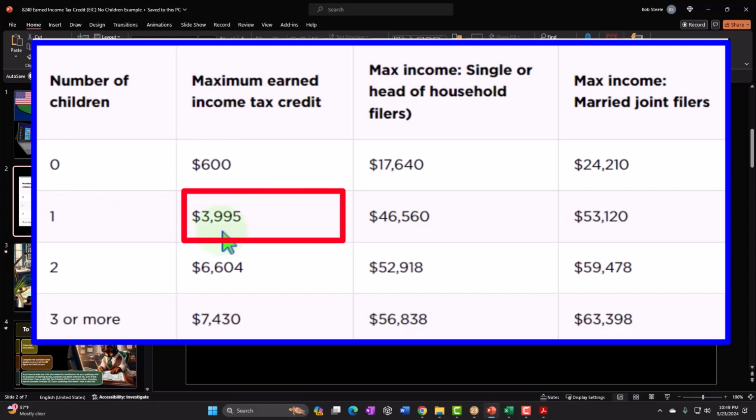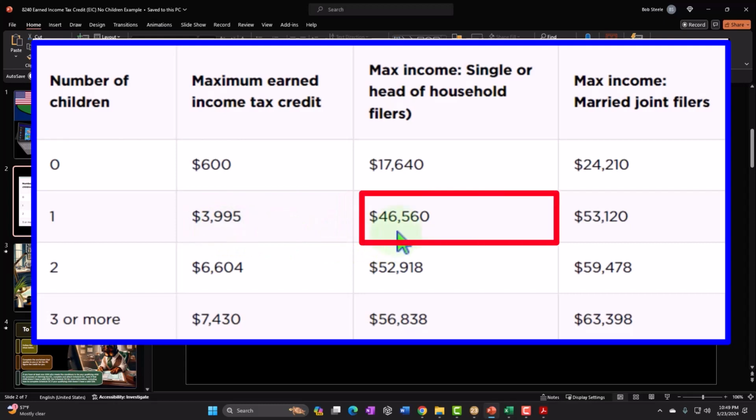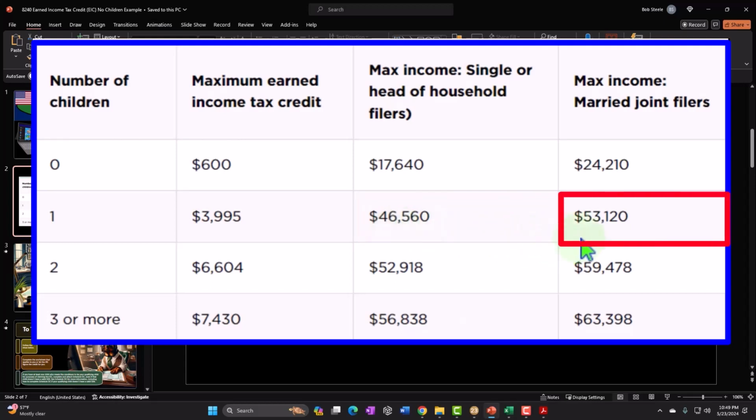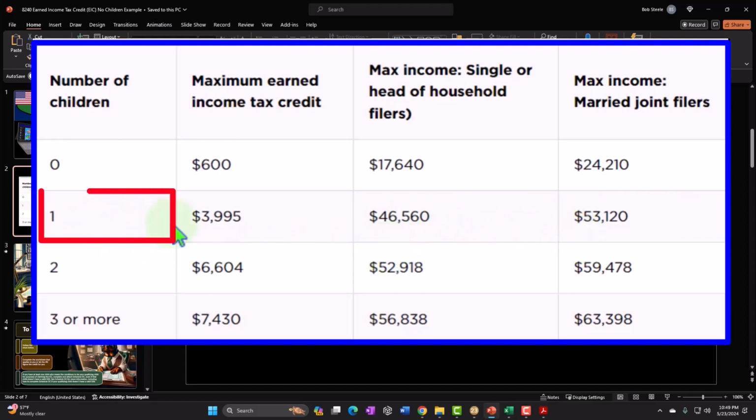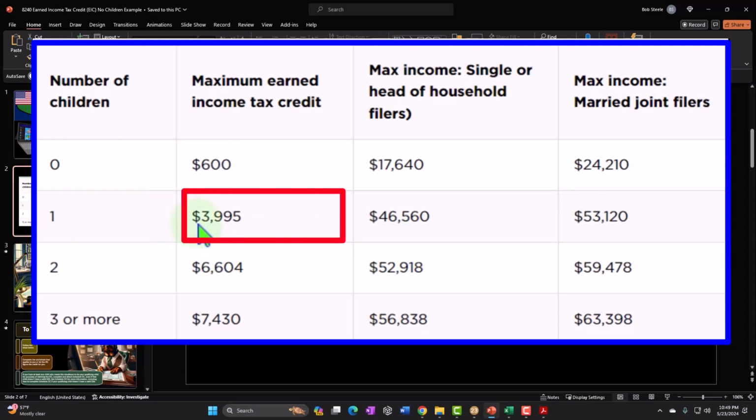$3,955. Remember, that's the maximum, whether they're married or single. And if they're single, the maximum amount of income is $46,560. Again, that doesn't go anywhere near doubling when they're getting married. So you can imagine in that situation, if they get married and now they both have 1 kid, you might have a substantial decrease in the credit here, right?